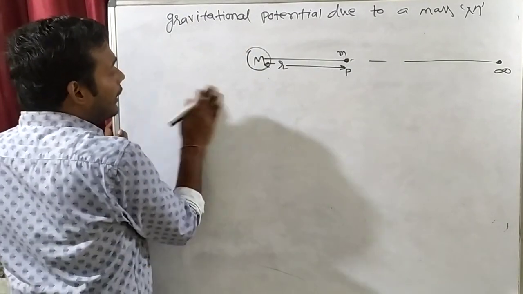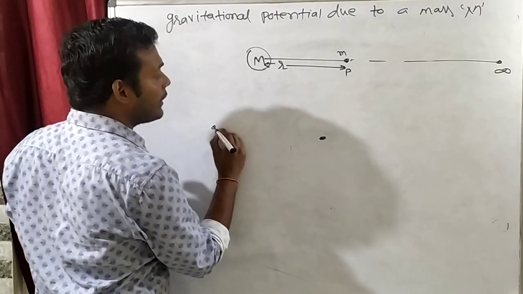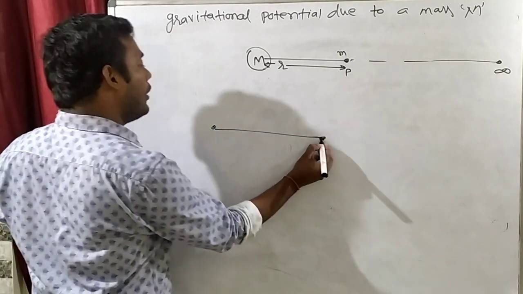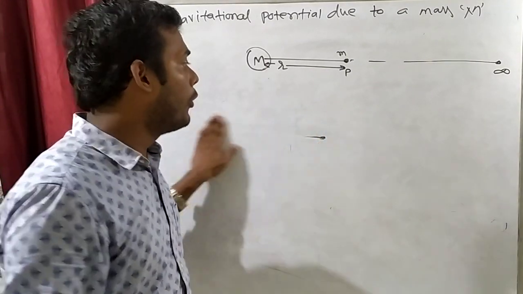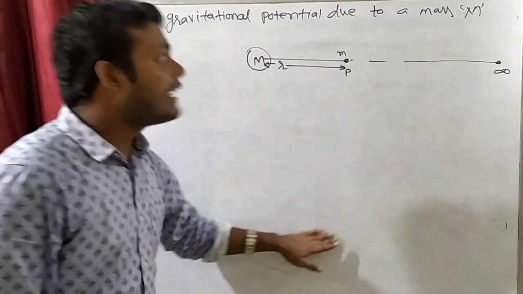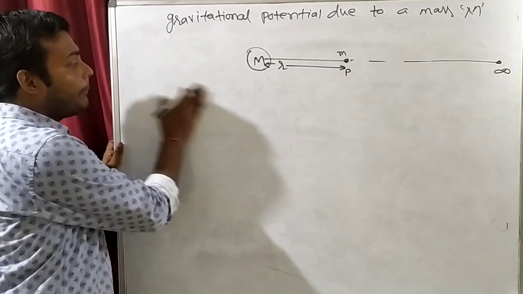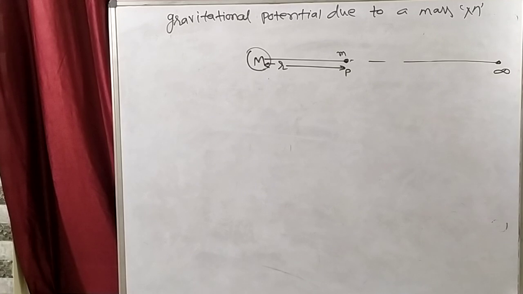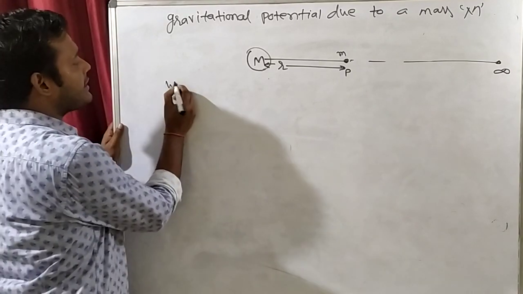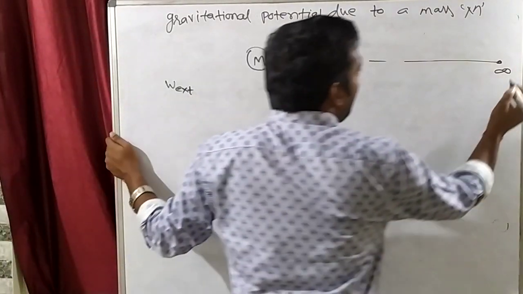This means that if there is a point here, and I transfer the mass from here to here, work done will be the same in both cases. Just the sign will be opposite. So what will we do? We will calculate work done from P to infinity. We will calculate work done by external force.